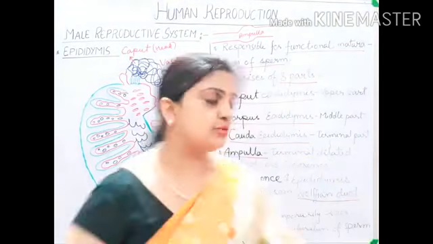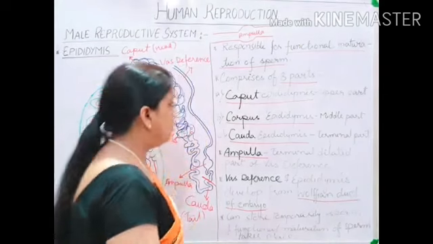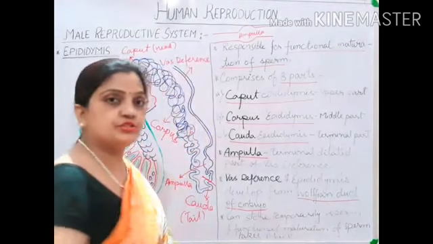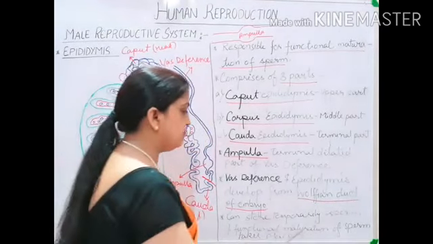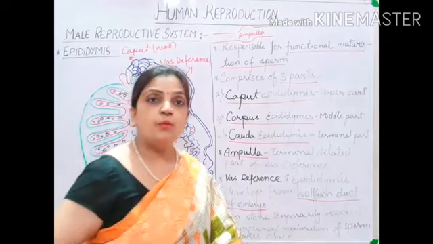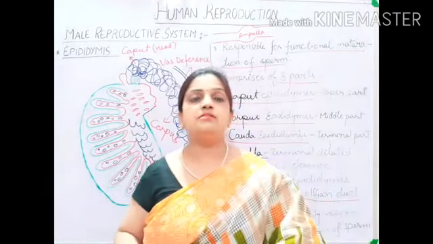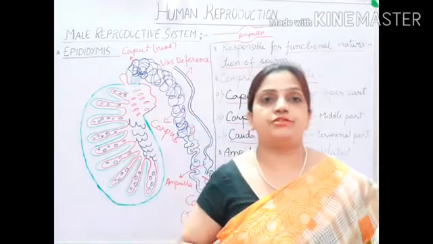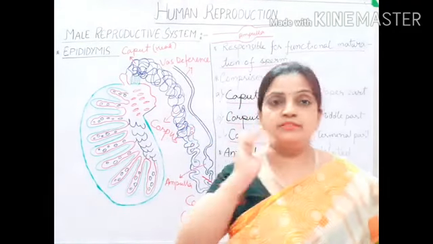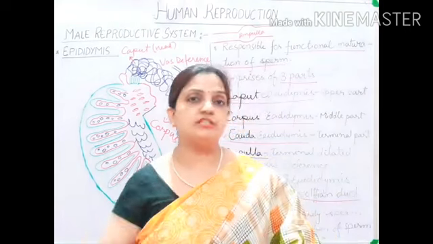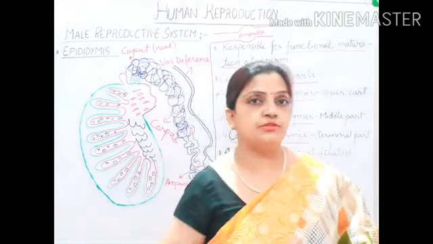And then the next question comes that your epididymis is responsible for the functional maturation of sperms. What is functional maturation? Sperms mature in two parts, primary maturation and secondary maturation.